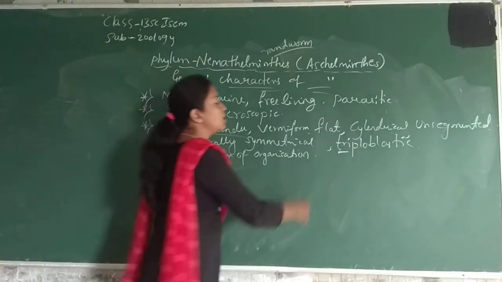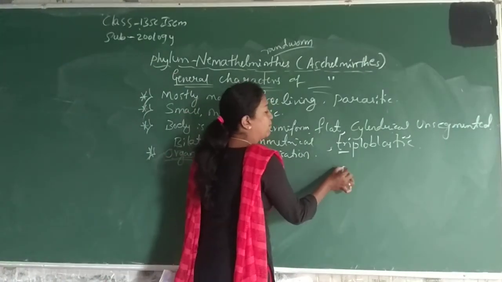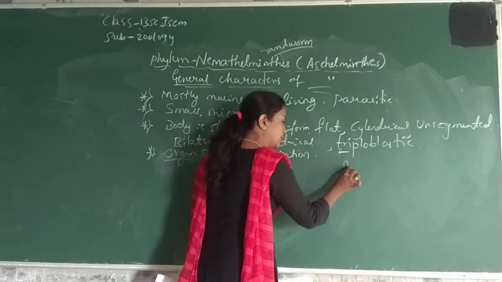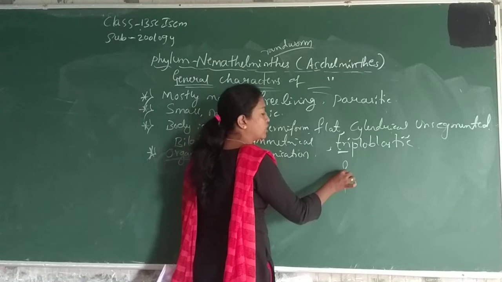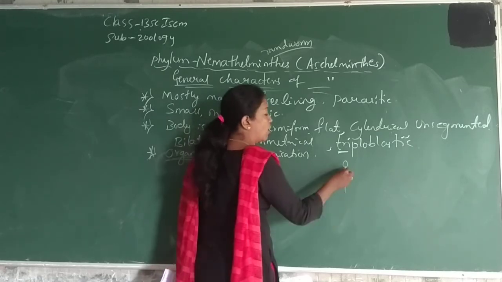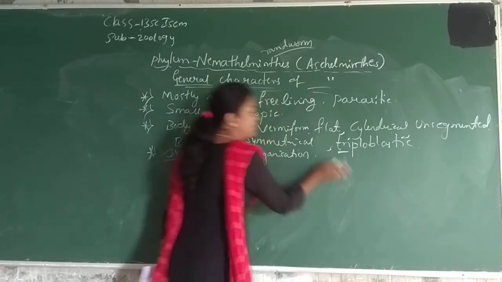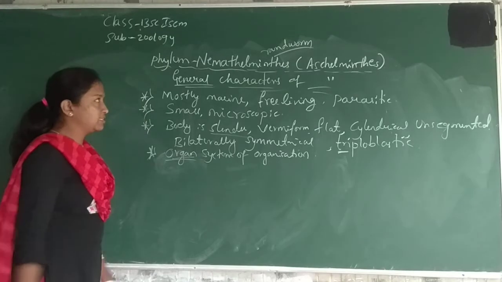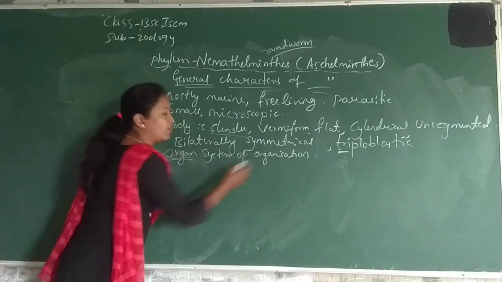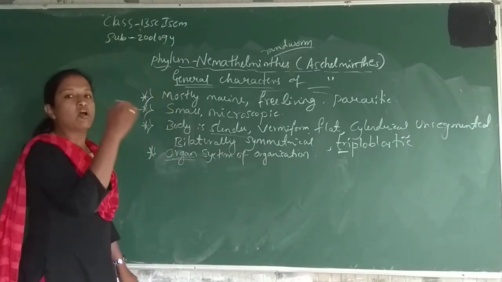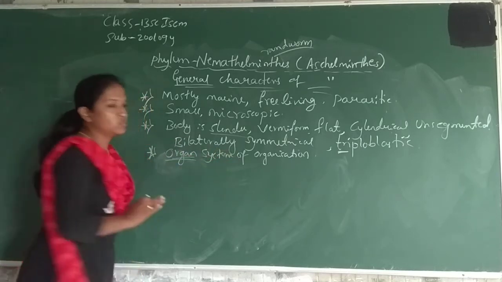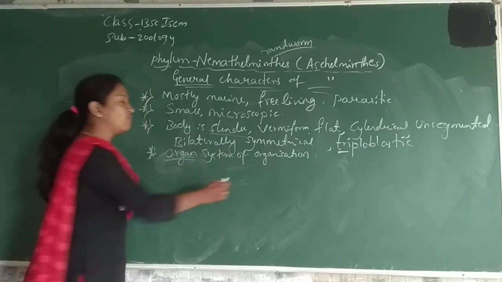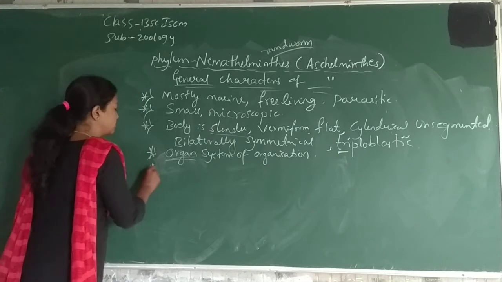Organs means there may be a head portion, or a circulatory system or a nervous system is present. So that's why we say the organ system of organization, the organ level of body formation, is present in these animals.